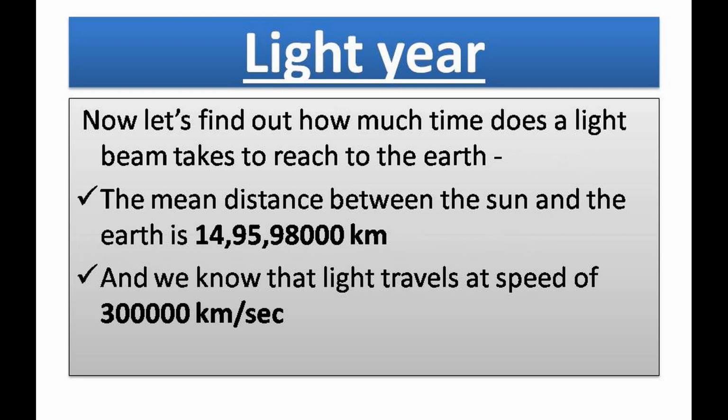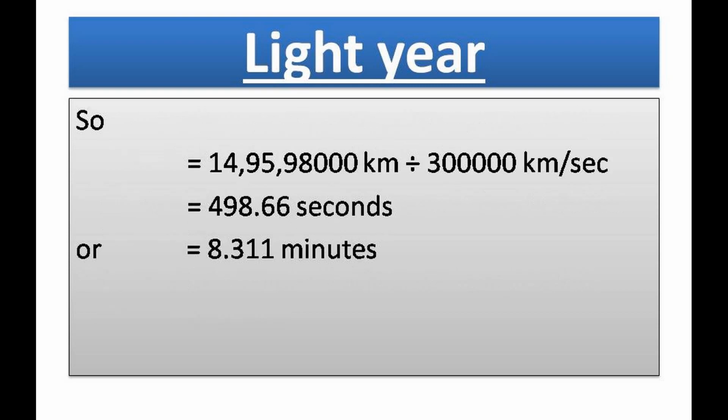Now let's find out how much time a light beam takes to reach the surface of the earth. The mean distance between the sun and the earth is 14 crore 95 lakh 98,000 kilometers, and we know the light travels at a speed of 3 lakh kilometers per second. So if we divide 14 crore 95 lakh 98,000 kilometers by 3 lakh kilometers per second, we'll get 498.66 seconds or 8.311 minutes.